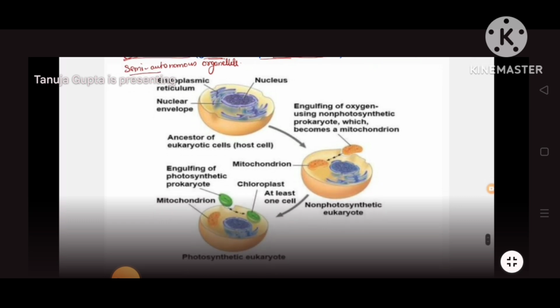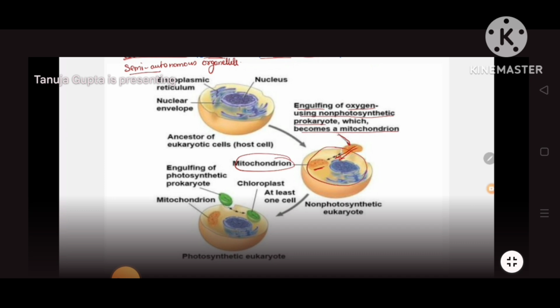Okay, so you can see this is the mitochondria. What is happening? Engulfing of oxygen-using non-photosynthetic prokaryote, which becomes a mitochondria. So now this mitochondria enters inside this eukaryotic cell, right? Same was about this chloroplast as well. Here also, engulfing of photosynthetic prokaryote, which is now considered a chloroplast. Photosynthetic prokaryote is considered chloroplast.